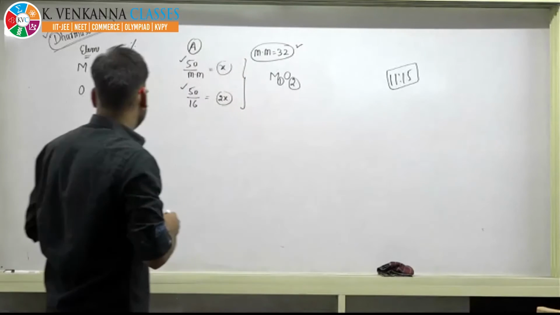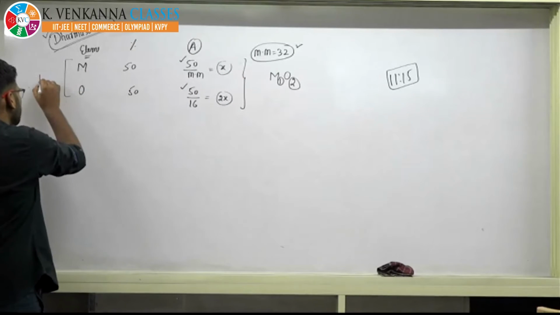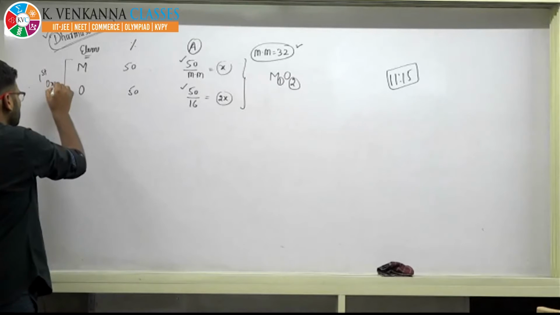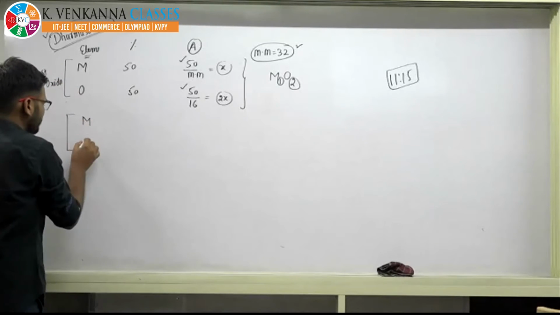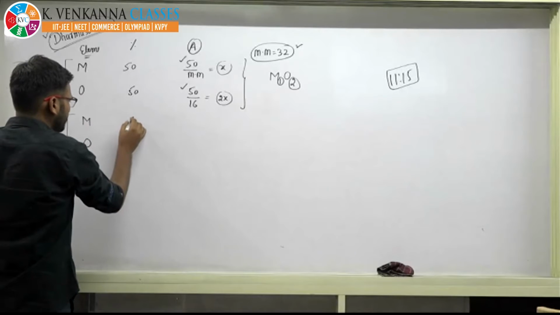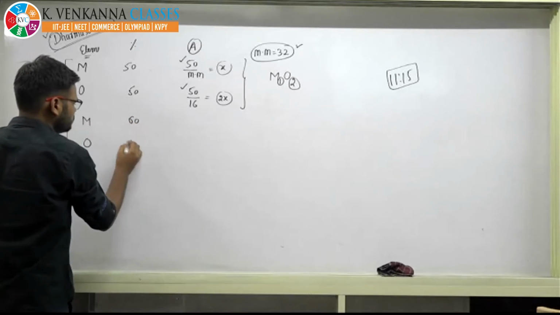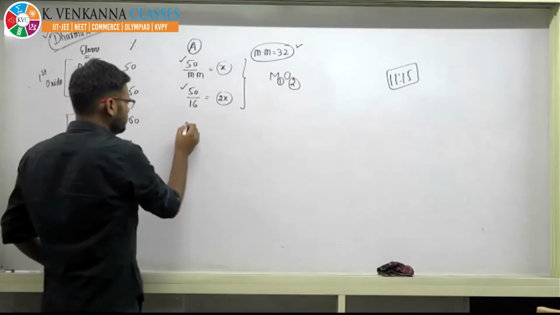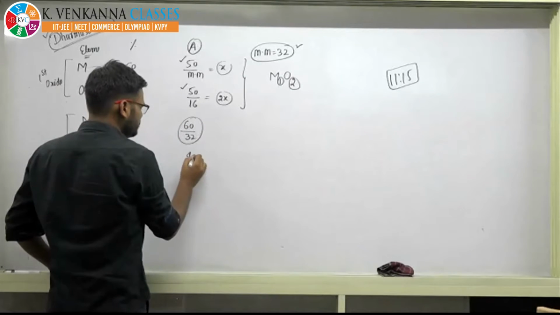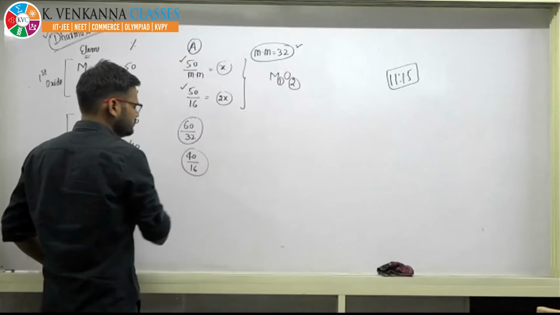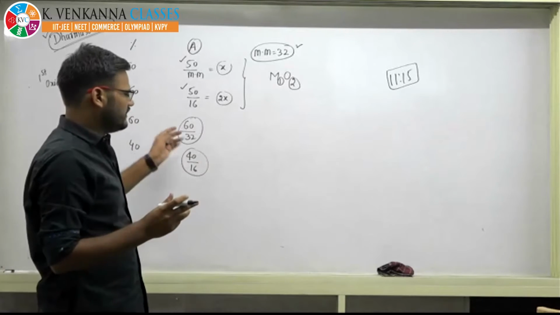But in the next part, this is the first oxide. So using the information of the first oxide, we are now trying to predict the formula of the second oxide. Now it says this is 60 and this is 40. So that's very simple, 60 by 32. Here it will be 40 by 16, that's it. If you want to simplify, then you can simplify.